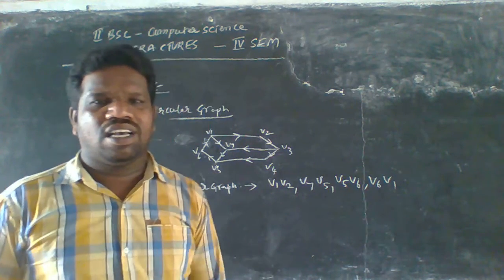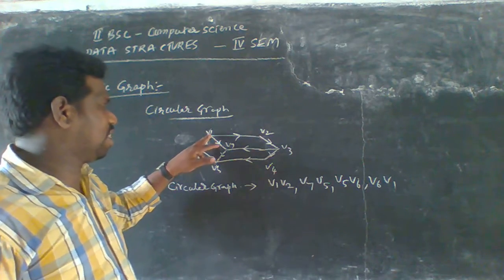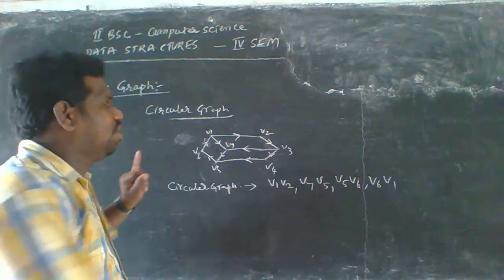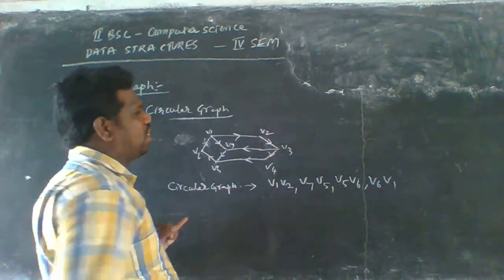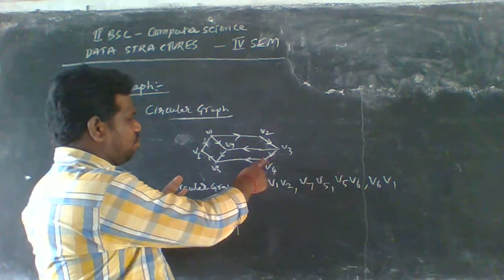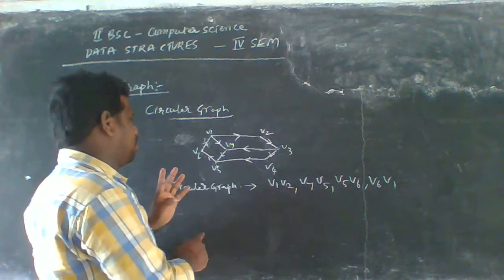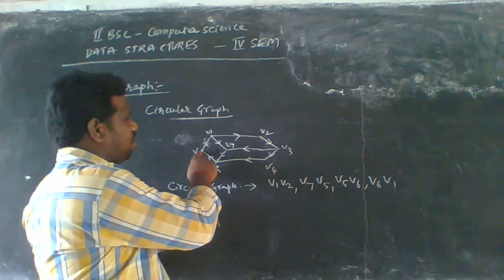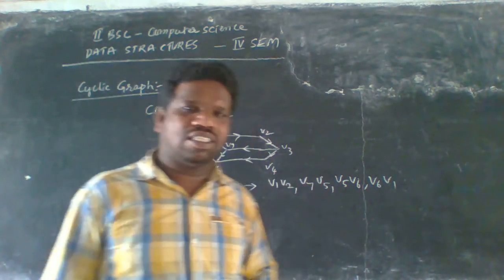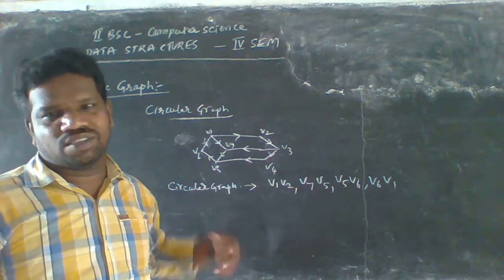There is another cyclic diagram that is also possible here. V1 to V2 is one edge, V2 to V3 is two, V3 to V4 is three, V4 to V5 is four, V5 to V6 is five, and V6 to V1 is six. In total we have six edges.